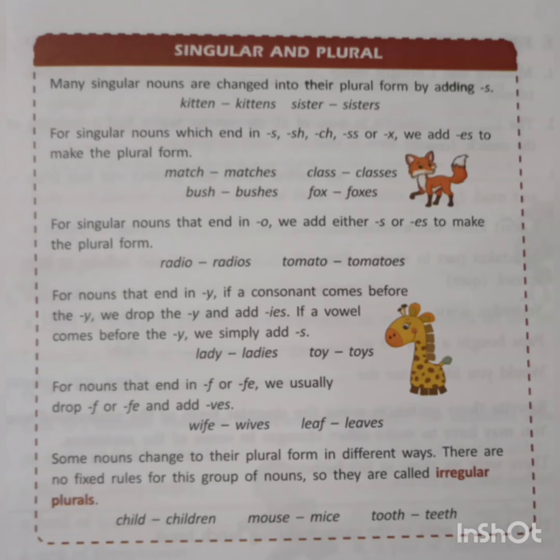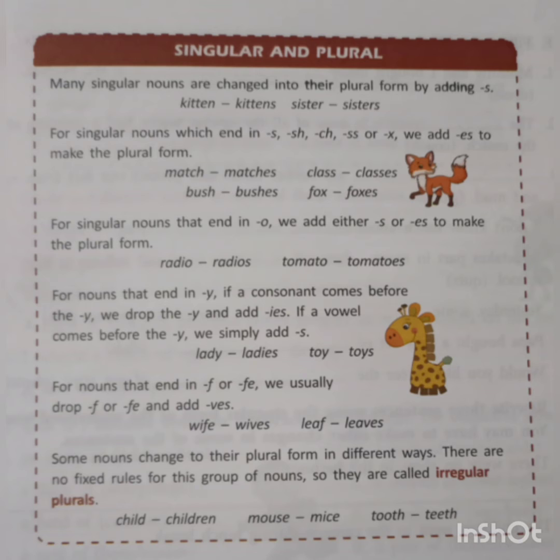For nouns that end in y, if a consonant comes before the y, we drop the y and add ies. If a vowel comes before the y, we simply add s. Here it says that when the word ends with y, but if a consonant comes before the y, then we drop that letter y and we add ies in place of y. But when a vowel comes before the y, then we simply add s.